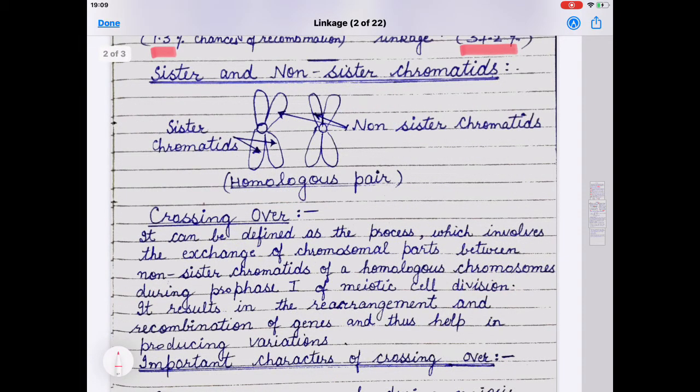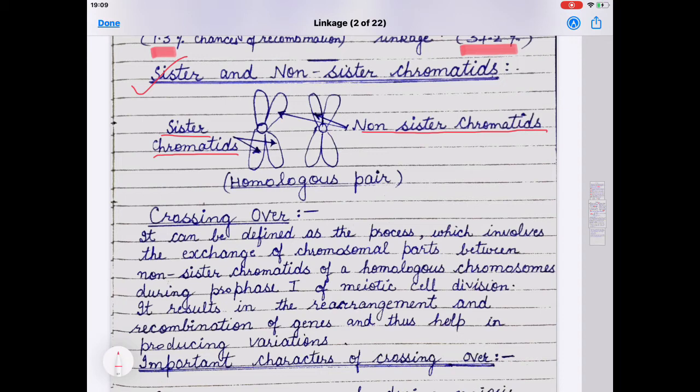Now, what are sister and non-sister chromatids? The chromatids of a single chromosome are known as sister chromatids. What are non-sister chromatids? The chromatids of a homologous pair, that is, of two chromosomes.